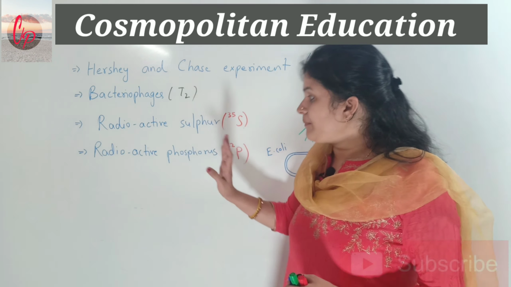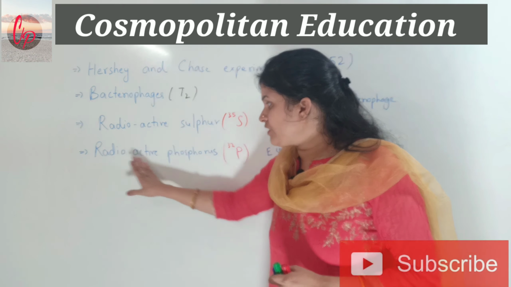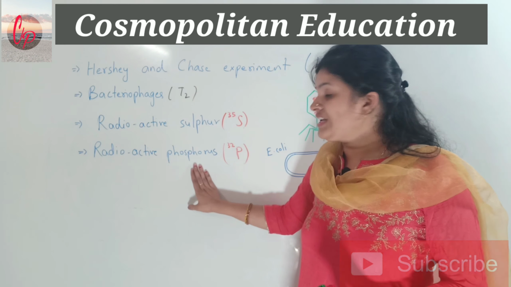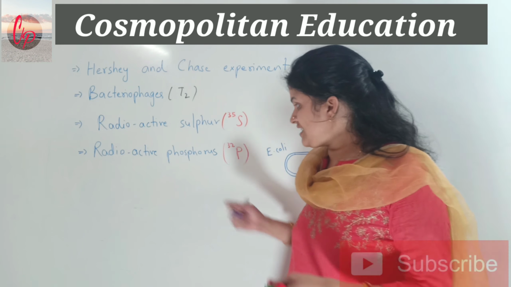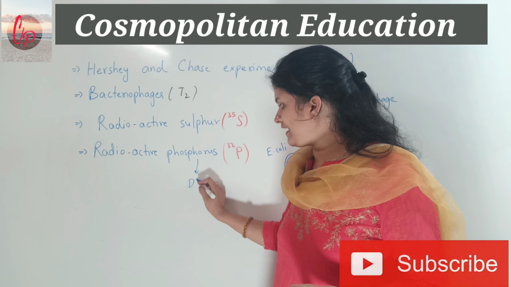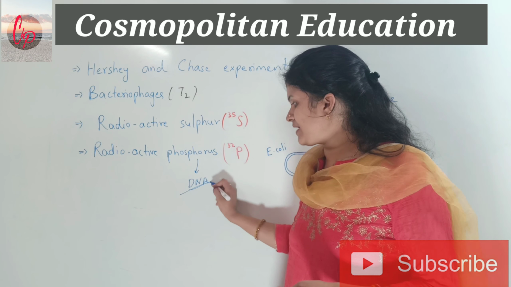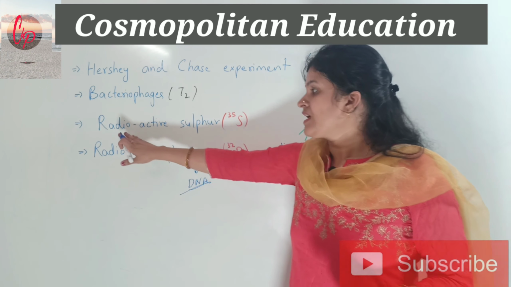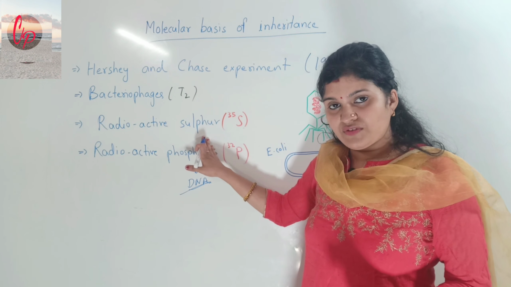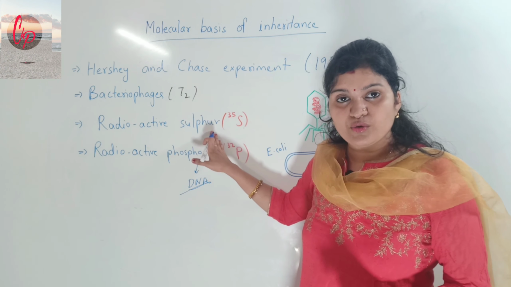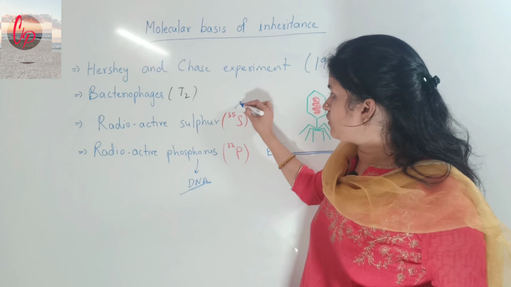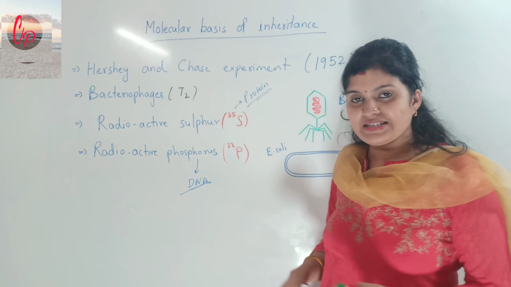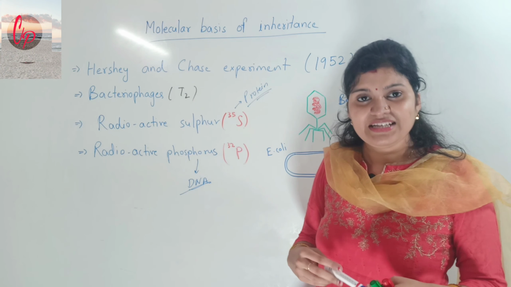The bacteriophages growing in the radioactive phosphorus medium will have radioactive DNA, because phosphate is present in DNA only. And the bacteriophages growing in radioactive sulfur will have radioactive protein, because sulfur is present in protein and not in DNA.